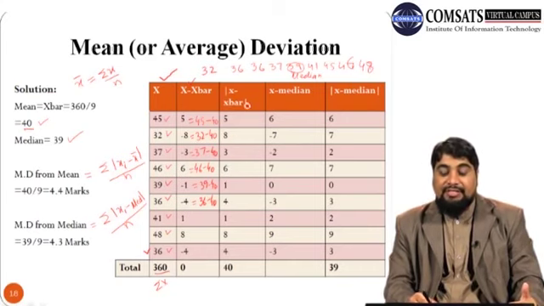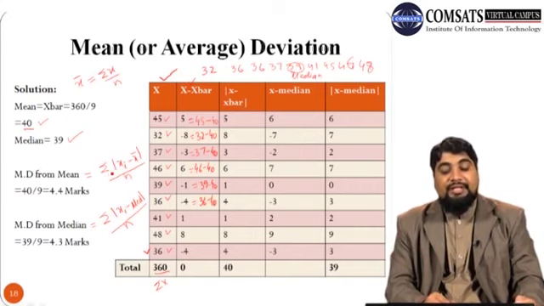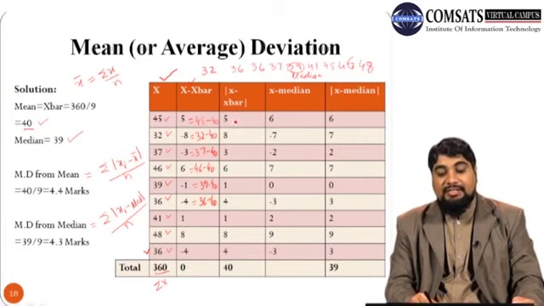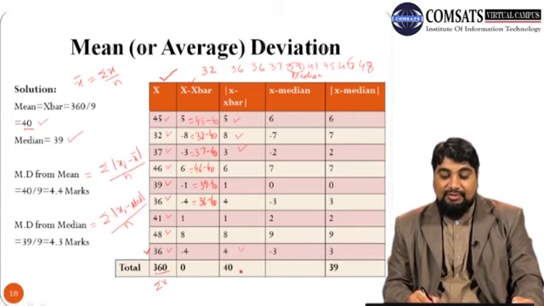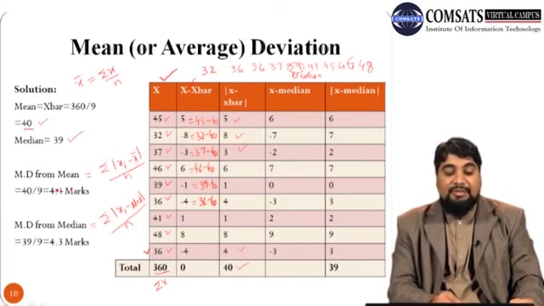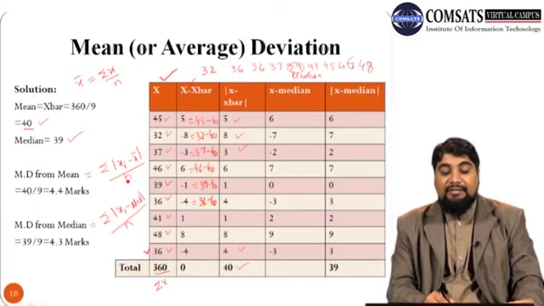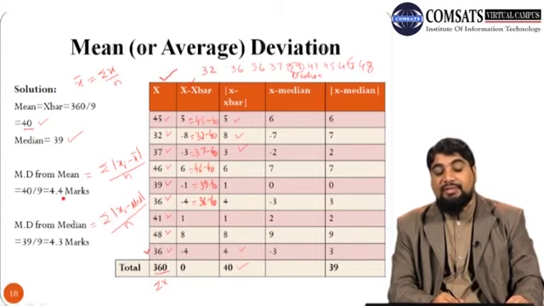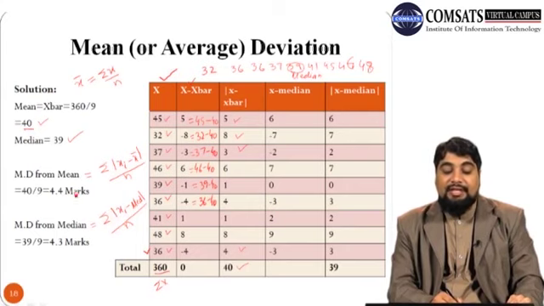So we have |x minus x bar|, the absolute value. So now in this formula we need to take this sum. So add up all these numbers, 5 plus 8 plus 3 up to 4. So this sum is 40. So this is summation |xi minus x bar|. So instead of this number, write 40 divided by n. N is 9. So 40 divided by 9, we get 4.4 marks. So mean deviation taken from mean is 4.4 marks.